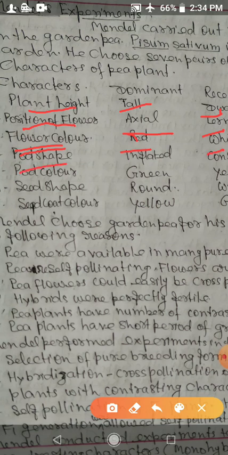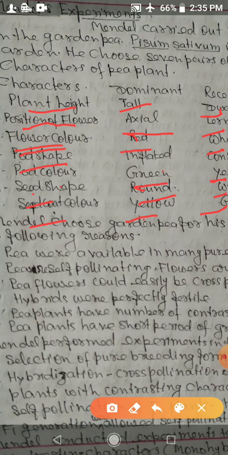Shape of pod, that is inflated and constricted. Pod color, dominant is green and recessive is yellow. Seed shape, dominant is round and recessive is wrinkled. Seed coat color, dominant is yellow and recessive is green. So Mendel studied these 7 pairs of contrasting characters and he performed experiments.